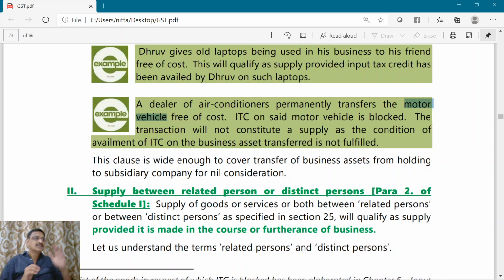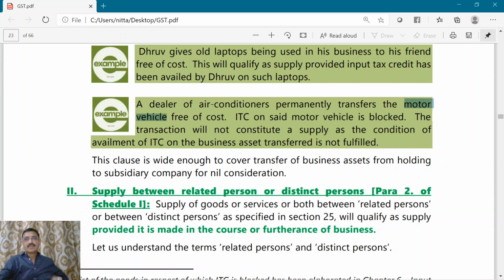Let us say there is a holding company and a subsidiary company. The holding company transferred an asset to the subsidiary company free of cost. Now, is it a supply? Yes, it will be a supply, provided the holding company has availed input tax credit on that asset.